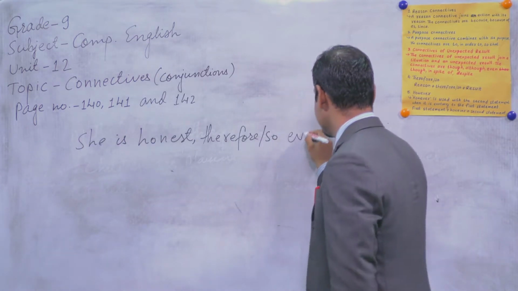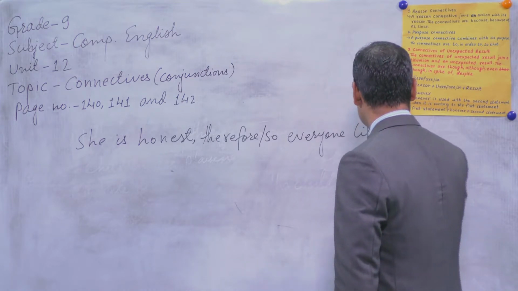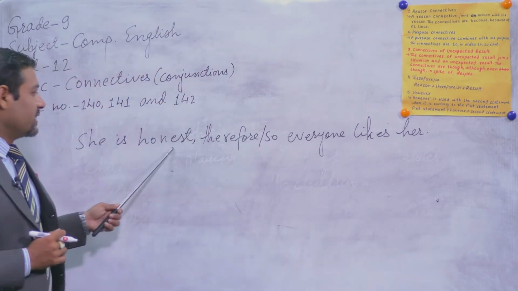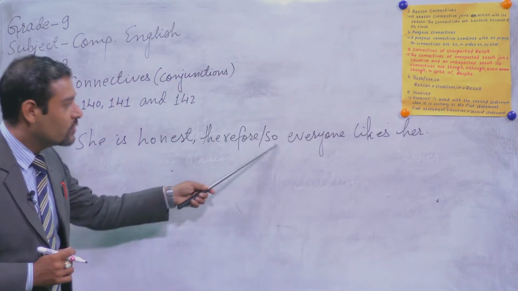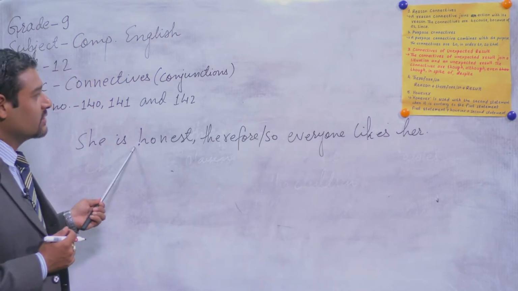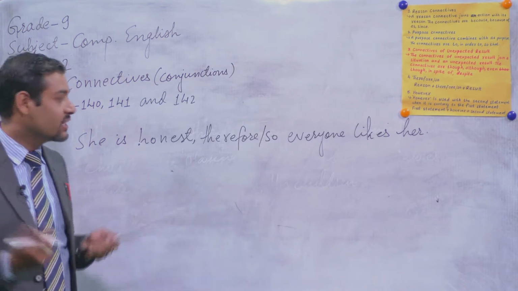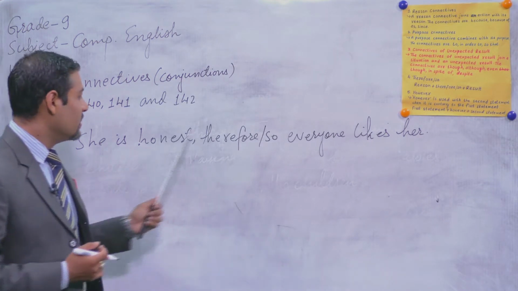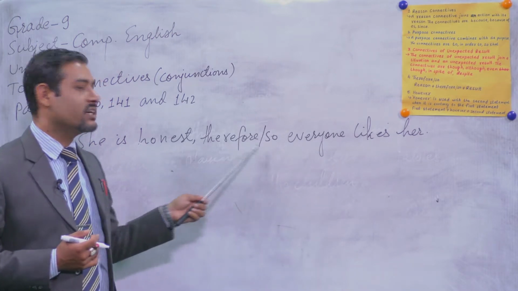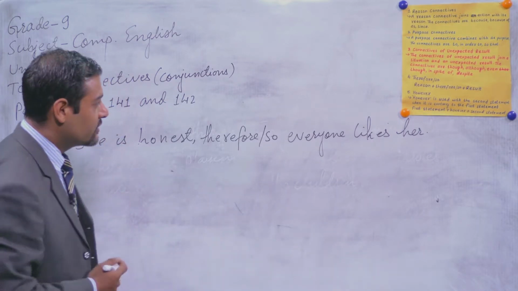Everyone, E-V-E-R-Y-O-N-E. Everyone likes her. She is honest. Therefore, or so, everyone likes her. This is the situation, or you can say the reason why everyone likes her, because she is honest. So if we want to join a reason with a result, at that time we have to use therefore or so. Is it clear, dear students? Then you have to write it down in your notebook.